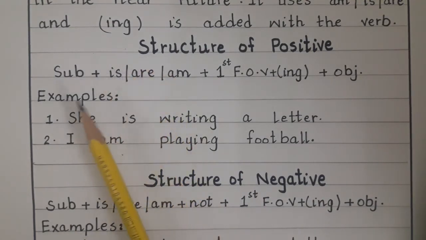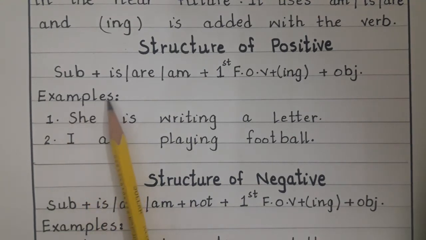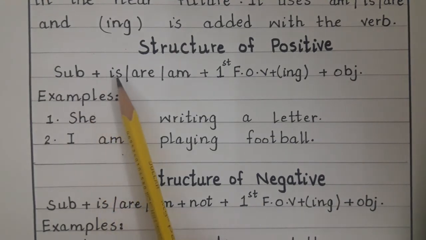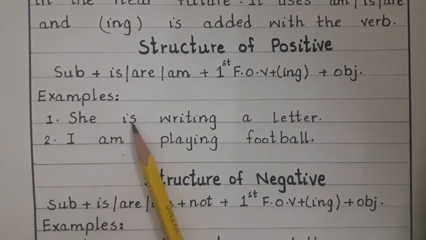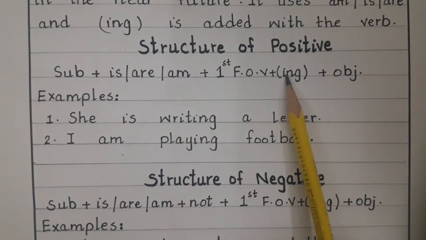Now move to the structure of positive sentence, and according to this formula, look at the examples. Number 1, she is the subject, and with she, as I explained to you, the helping verb is. She is, first form of verb write, and with write we will add ing.